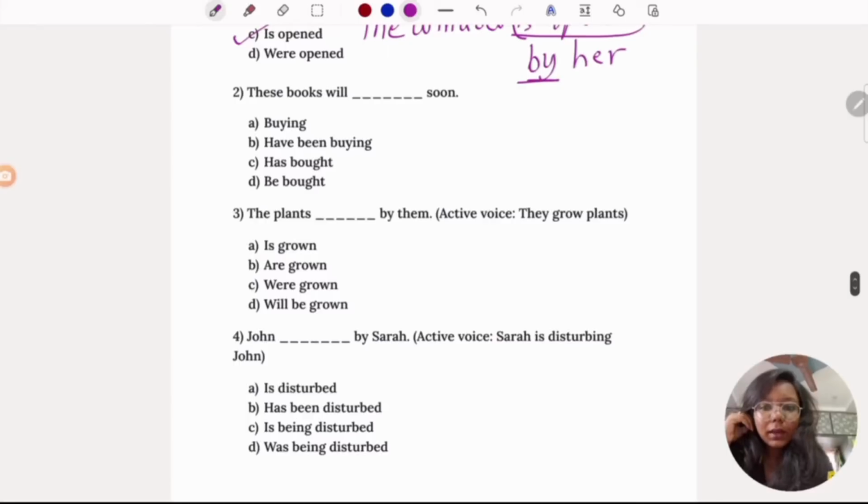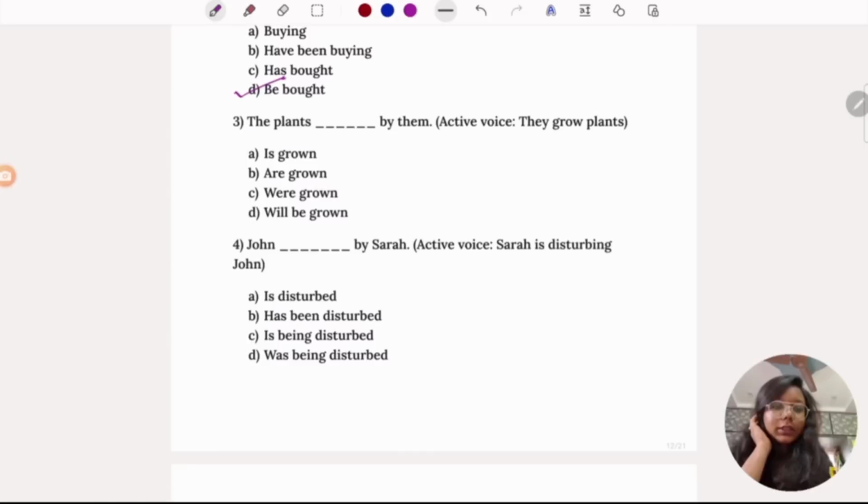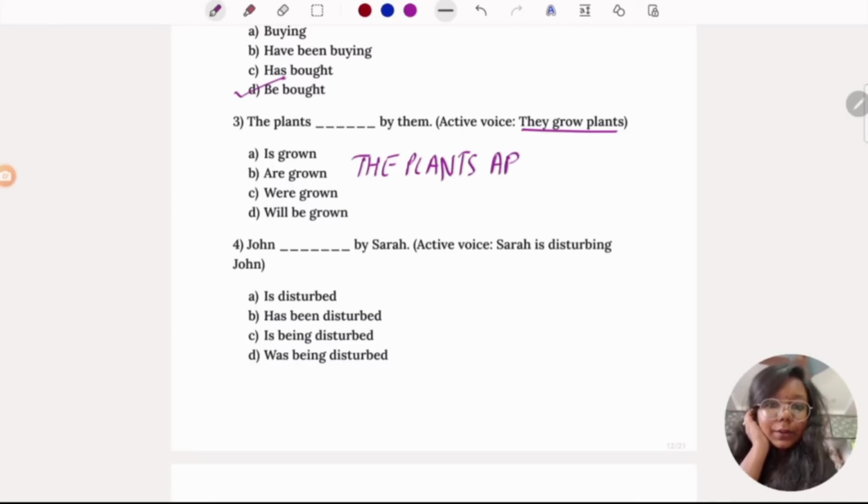The second one: "These books will soon..." They're asking for the verb. These books will be bought soon. So the third question, the plants. They gave the sentence here: "They grow plants." If you convert that, the plants are grown.